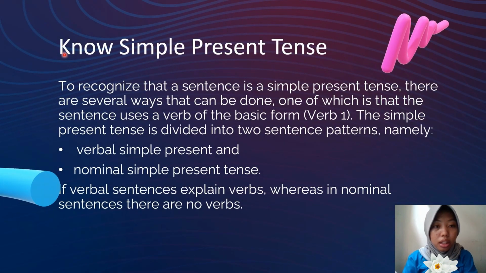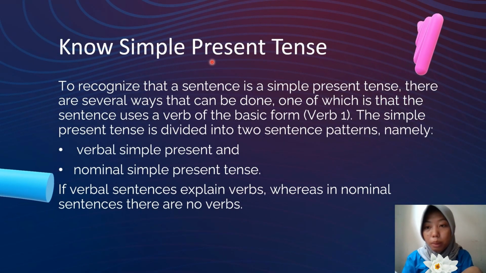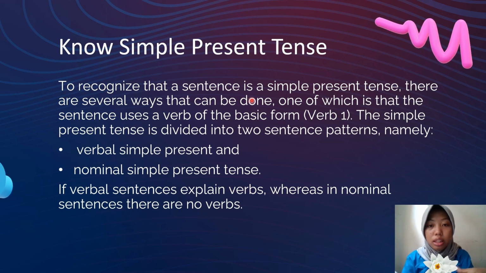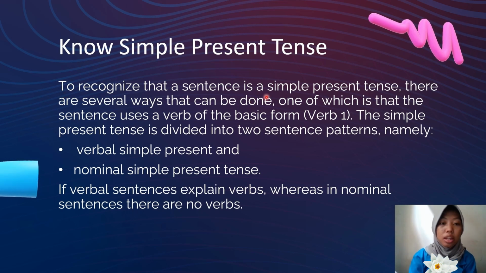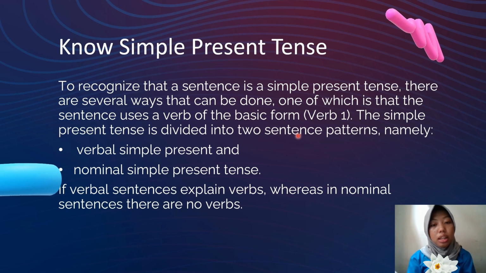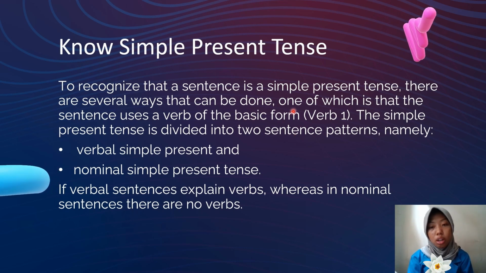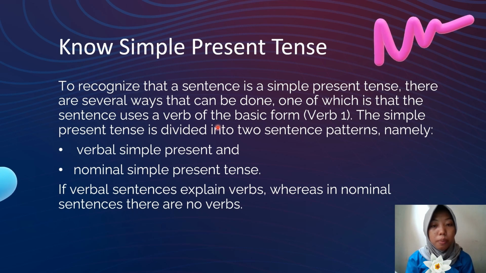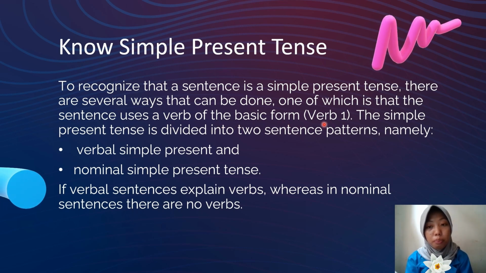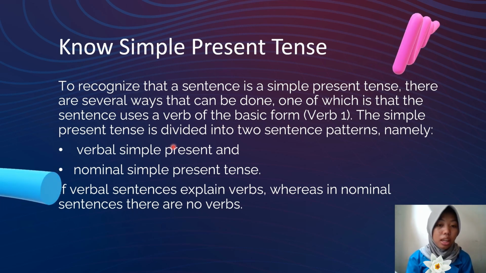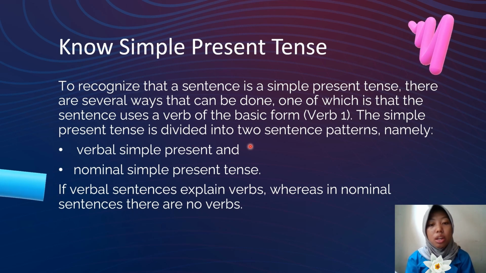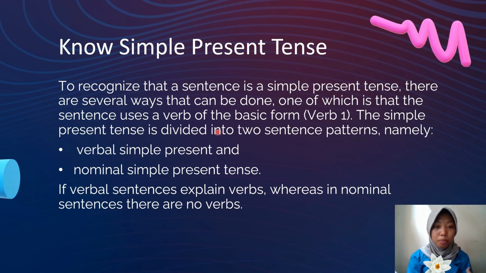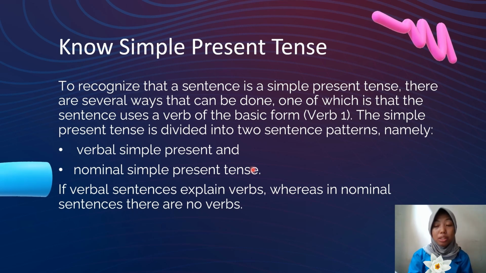Okay, in set 5, now simple present tense. To recognize that a sentence is in the simple present tense, there are several ways that can be done. One of which is that the sentence uses a verb of the basic form, verb 1. The simple present tense is divided into 2 sentence types, namely verbal simple present and nominal simple present tense.